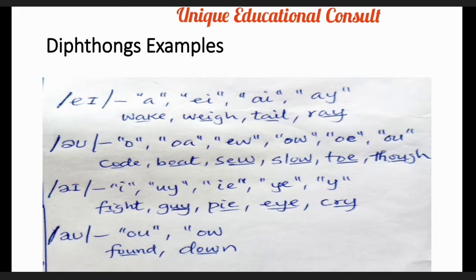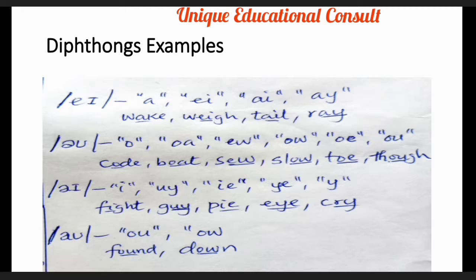The first word on the list is code. Good. The next is boat. Good. The next is so. Good.